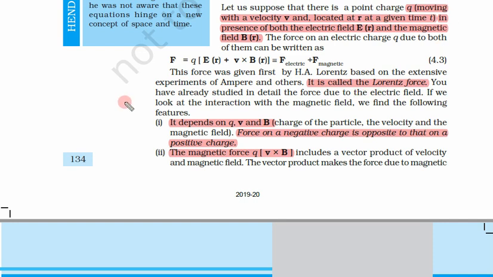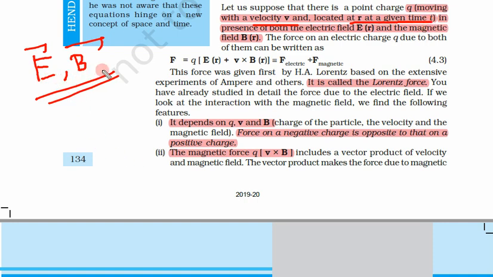Till now we have seen that a static charge produces only electric field and a moving charge produces electric and magnetic field both. Similarly, if a charge is moving with velocity v and is located at r at a given time t, in electric and magnetic field it will feel a force, that is both types of force, electric force as well as magnetic force.